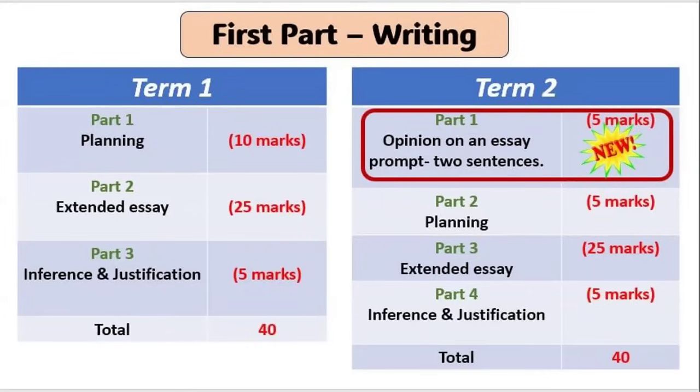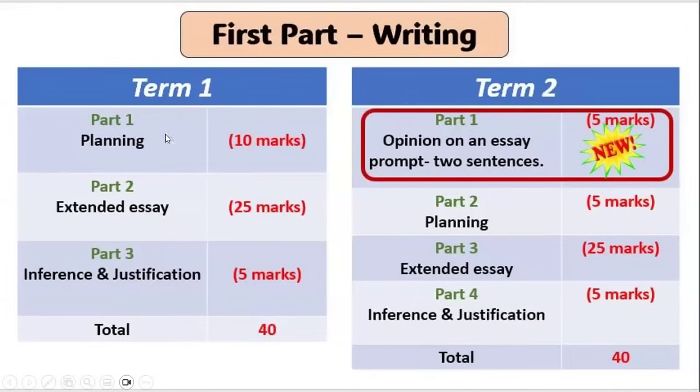You know that in term 1 you had 2 sessions. The first session is for writing, the second one is for reading. This is going to stay the same, except that in the writing session, there is a new addition. In term 1, you had only 3 parts. In part 1, you had to write the plan, and then you had to write an essay about the same topic, of course, in the plan. And then in part 3, you were given a text, and you had to answer 2 questions of inference and justification, and the total was 40 marks for the whole paper.